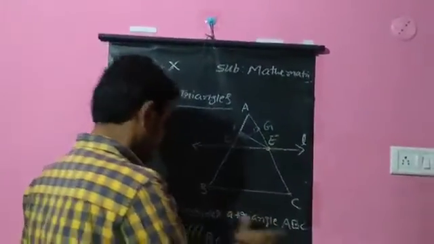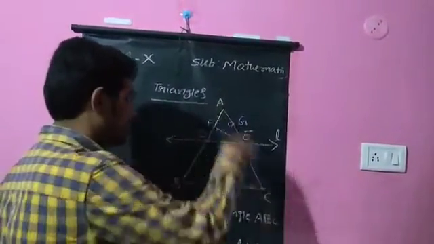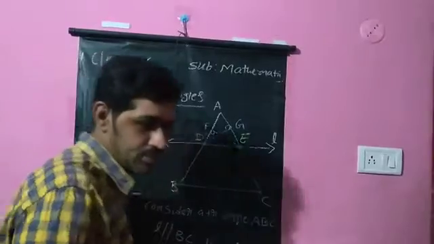So triangle ABC, in which line L is parallel to one side, that is BC, intersecting the other two sides AB and AC, and divides them in the same ratio. We need to prove this.